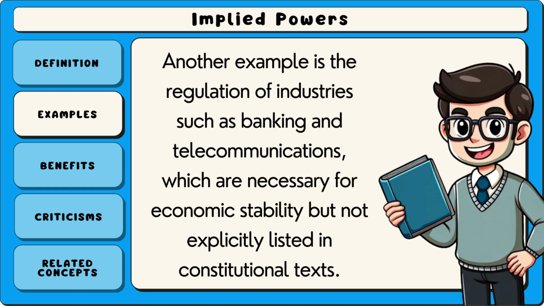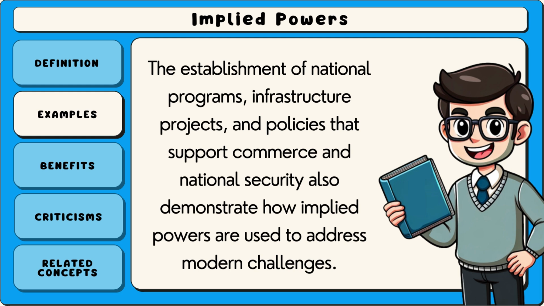Another example is the regulation of industries such as banking and telecommunications, which are necessary for economic stability, but not explicitly listed in constitutional texts. The establishment of national programs, infrastructure projects, and policies that support commerce and national security also demonstrate how implied powers are used to address modern challenges.